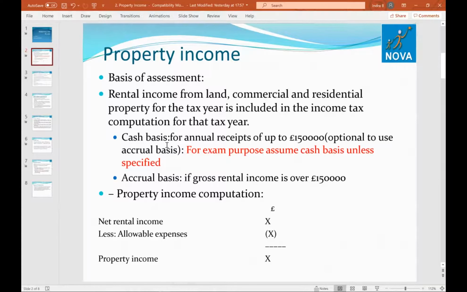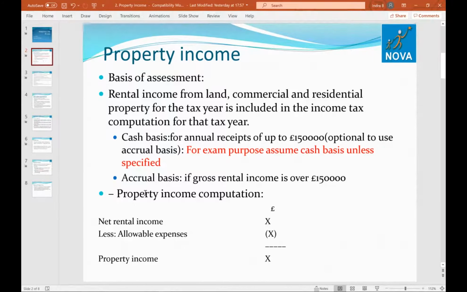It is optional to use the accrual basis as well. You understand the meaning of accrual? If the rent is due, then even if you have not received it, you can still add it in the property income. But for exam purposes, you assume it is cash basis unless they specify otherwise. Accrual basis applies if the gross rental income is over 150,000. Rental income will include even the rent received from sublet properties, like when you rent from somewhere and then rent it again to other people at a higher rent. Some people do it like that as well. So this is all included in the rental income.